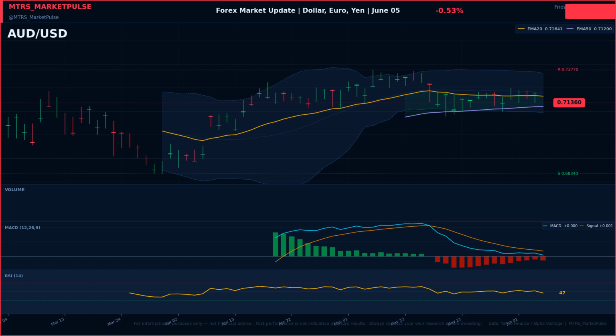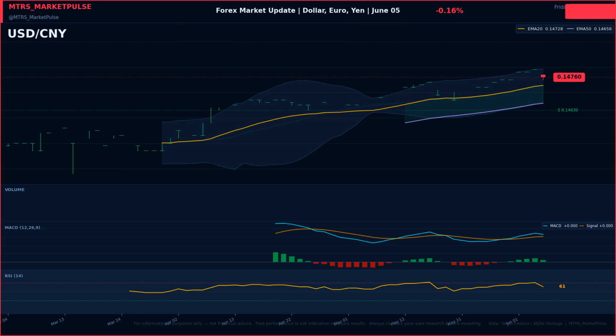US dollar to Chinese yuan is trading at 0.1476, losing 0.16% on the session. The onshore yuan reflects PBOC daily fixings, US-China trade dynamics, and capital flow controls. Currency markets are reacting to what would a US-Iran deal mean for European stocks.